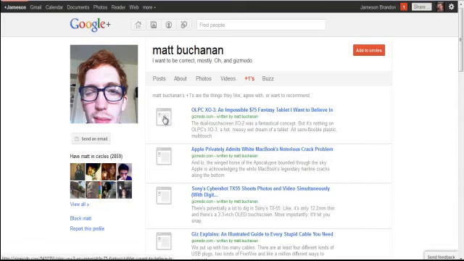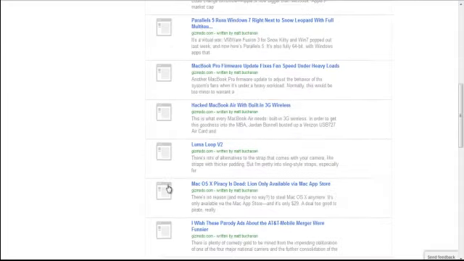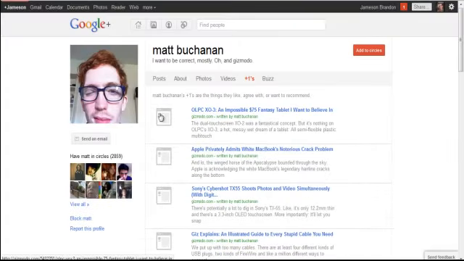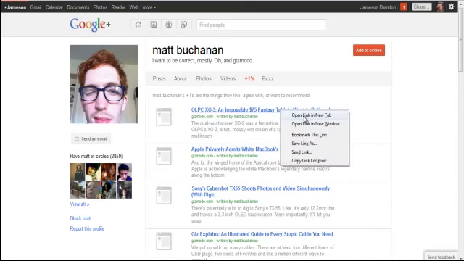If they use a featured image in the post, that should be pulled in and show up as a thumbnail, which looks like none of these have. That would give you even more insight into what the story is about. But between these elements, it really helps you figure out whether you want to take a look at this. And if I did, let's just open it up in a new tab.